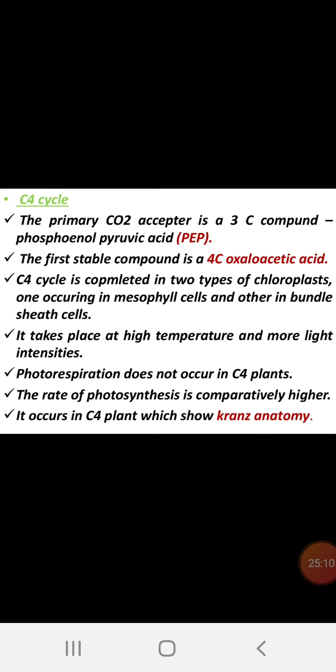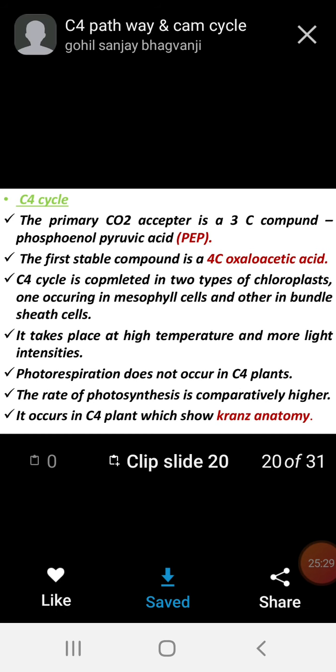In that way, research is going on regarding the C4 nature of photosynthetic fixation. Even in maize and sugar cane, we can observe very clearly that the photosynthetic yield or sugar yield is more when compared to other C3 plants.